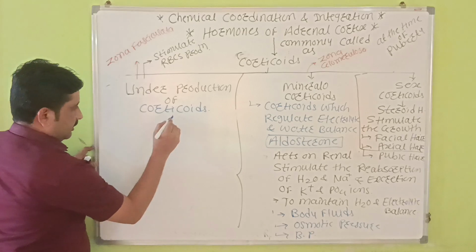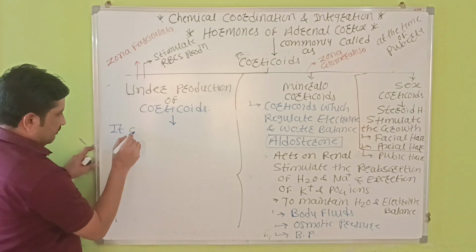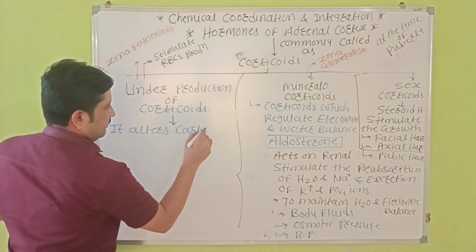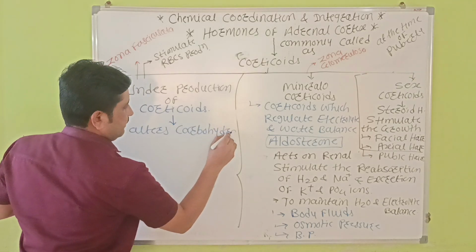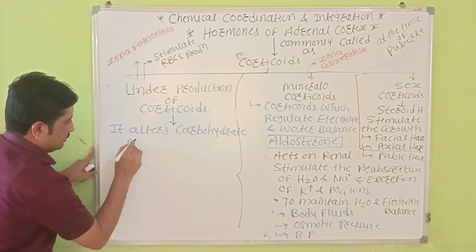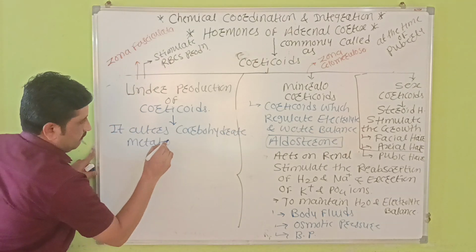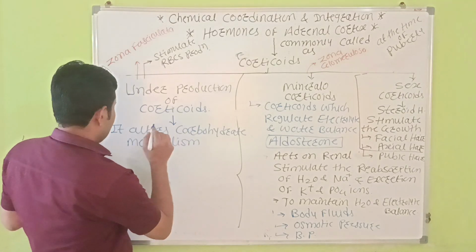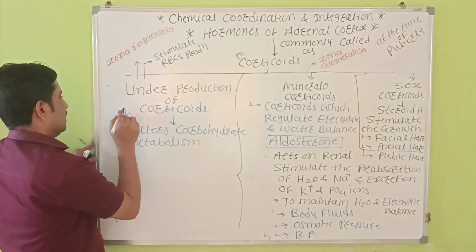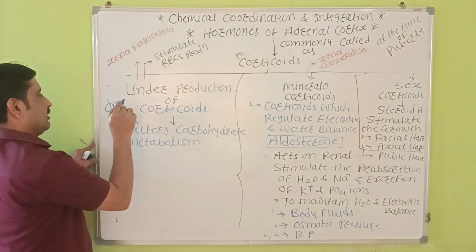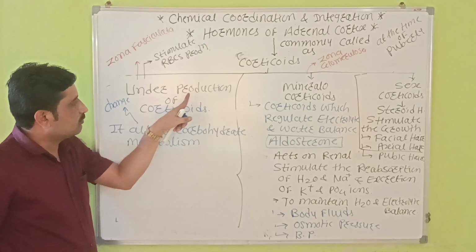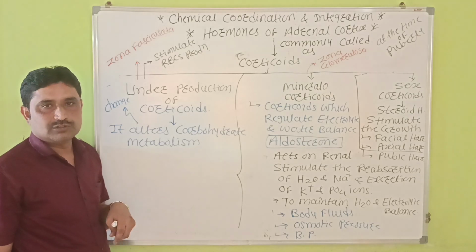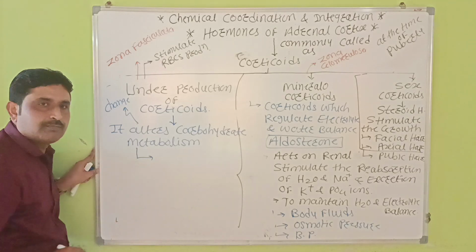Underproduction of the hormones of the adrenal cortex, उसे कहते हैं corticoids. तो क्या होगा? It alters carbohydrate metabolism. कार्बोहाइड्रेट मेटाबॉलिज्म अल्टर होगा, कार्बोहाइड्रेट मेटाबॉलिज्म चेंज होगा. अल्टर मतलब चेंज होगा. कब? When there is an underproduction of corticoids, it alters the carbohydrate metabolism.